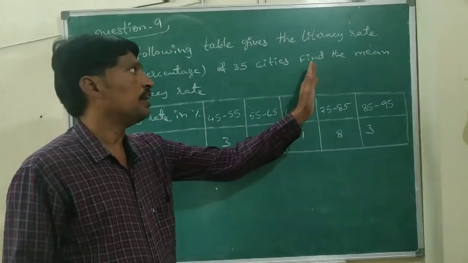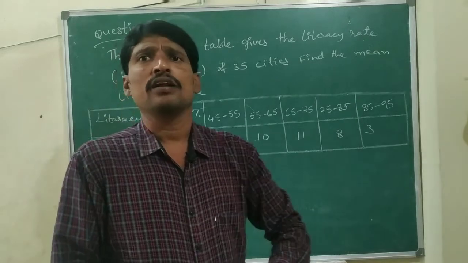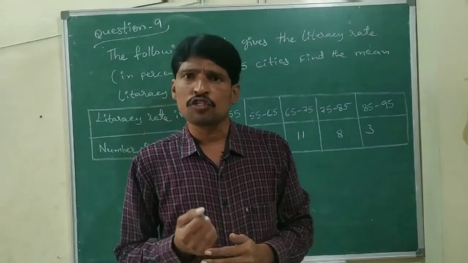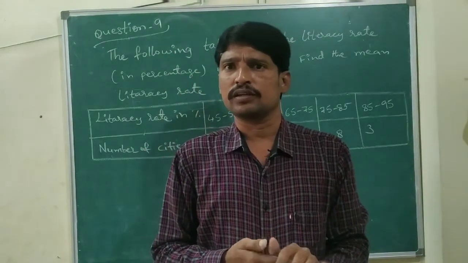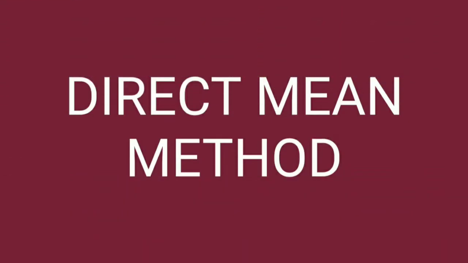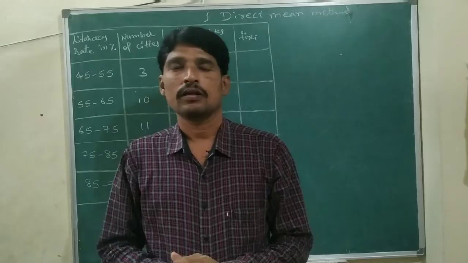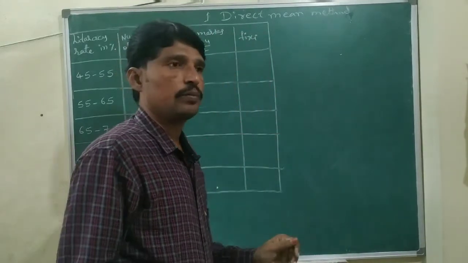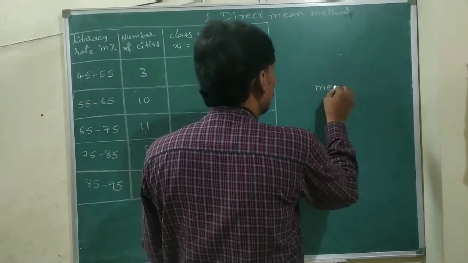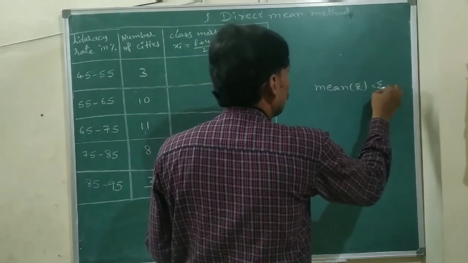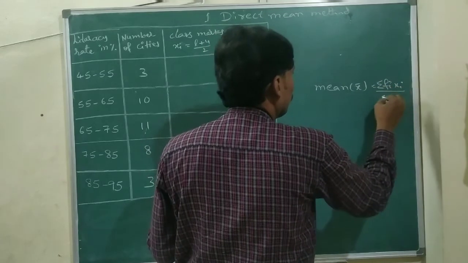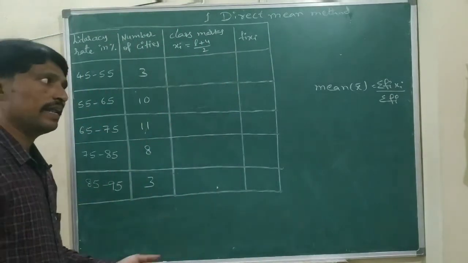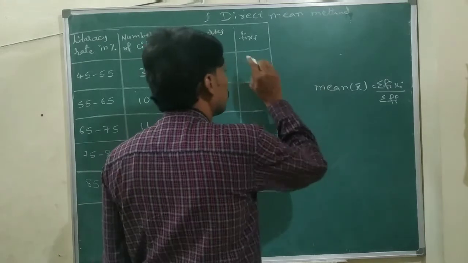Here for this problem we need to find the mean. So here we are using three methods, that is direct mean method, assumed mean method and step deviation method. Now the first method, that is the direct mean method. In the direct mean method, we know the formula: mean x bar equals sigma fi xi by sigma fi. Fi means the respective class frequencies and xi, we know, is the class marks.